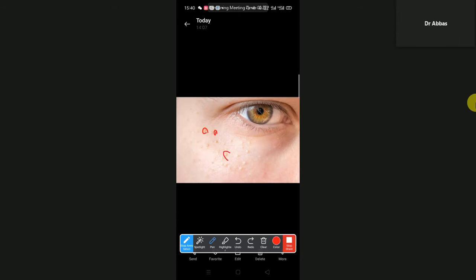headed comedones. These are the white headed comedones and these are not ruptured. In these white headed comedones, the epidermis is not ruptured, the epidermis is intact. What is intact? The epidermis is intact. So they are not exposed to the... okay, next one.